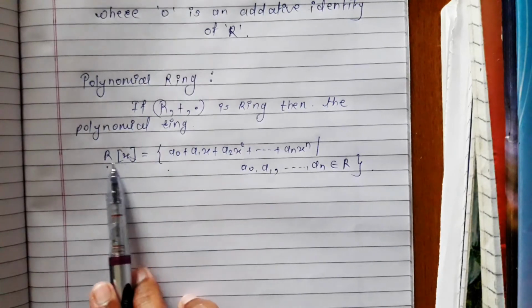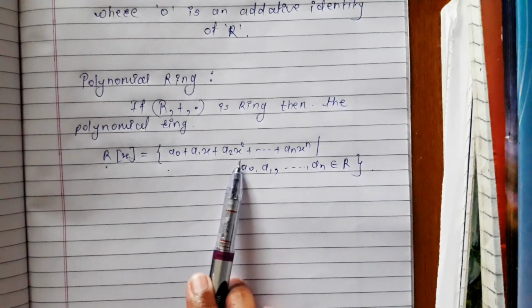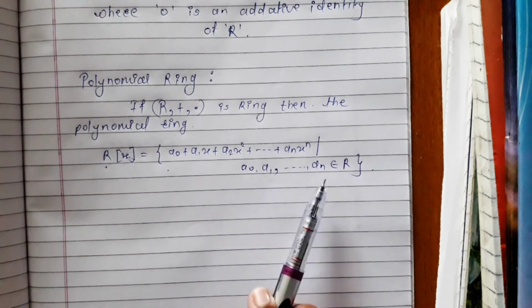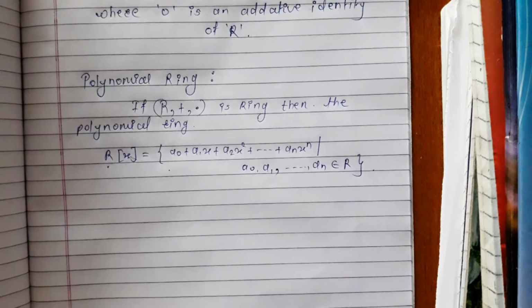That is, R[x] is a set of all polynomials a0 plus a1x plus a2x squared plus up to anx raised to n, such that a0, a1 up to an all belongs to ring R.